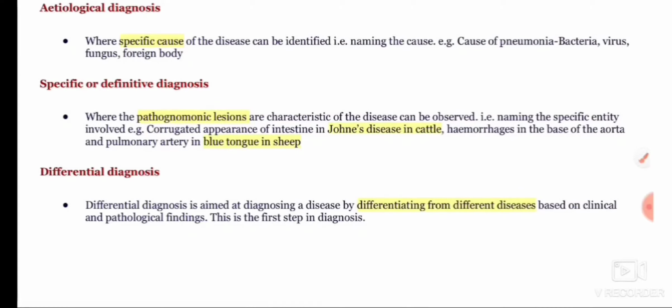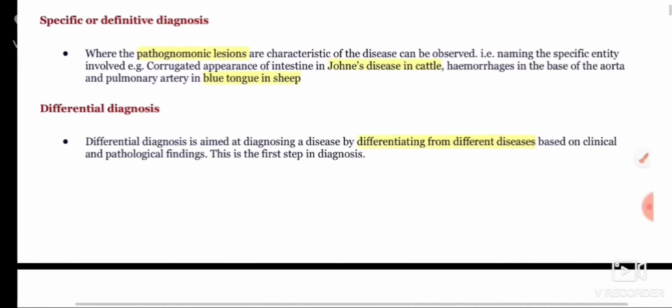In case of Johne's disease in cattle, lesions such as the corrugated appearance of the intestine are pathognomonic, and by using this we can conclude that the affected animal is suffering from Johne's disease. In the same way, in case of anthrax, as we studied earlier, hemorrhages at the base of the aorta and pulmonary artery indicate that the sheep is suffering from the disease. And these are the definitive or specific diagnosis.